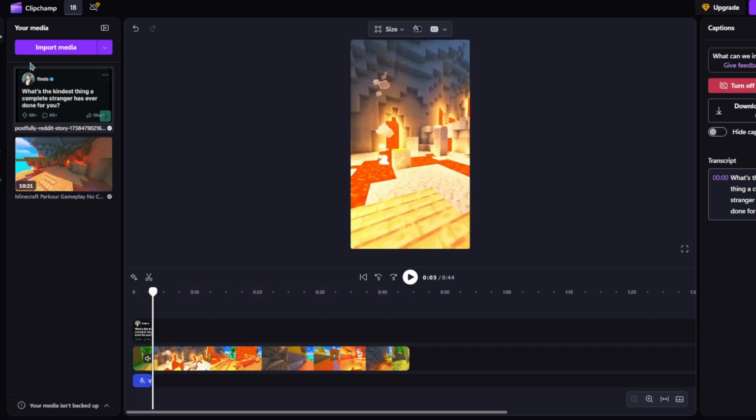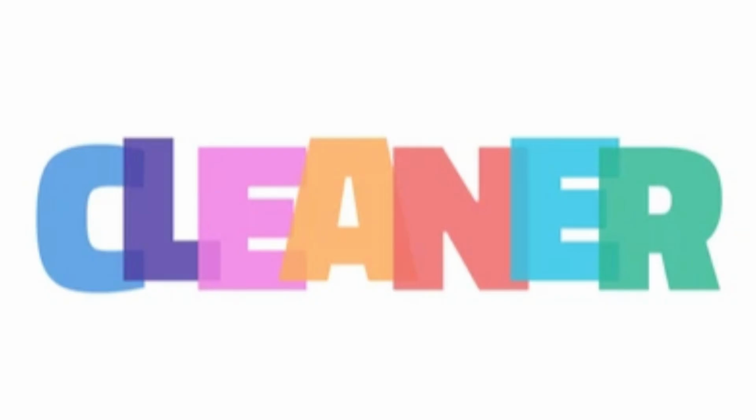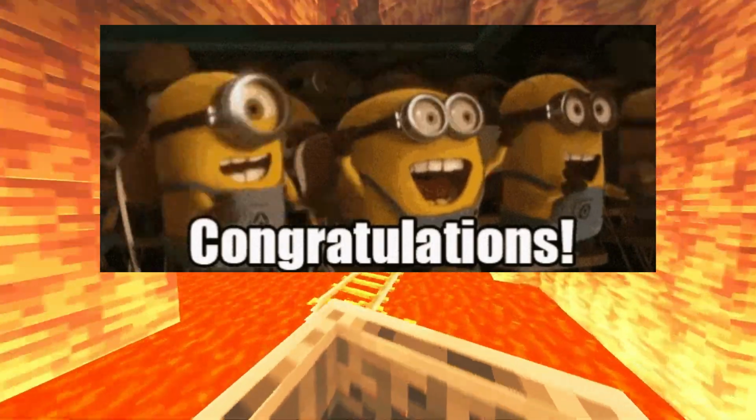Generate captions, place them in the center, and delete the caption for the template. It looks cleaner. And just like that, you've made your first AI Reddit story.